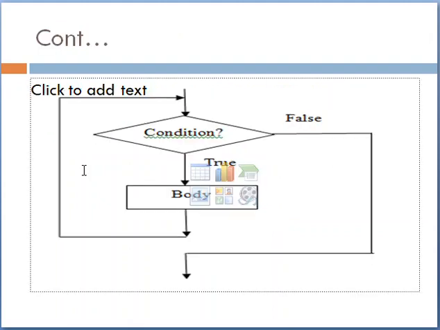We can understand this by the diagram. If the condition is true, then we will go into the body section of the program. Otherwise, if it is false, then we directly exit from the program and we cannot enter the body section of the program. So this is the basic structure of the while loop. It is an entry control loop.